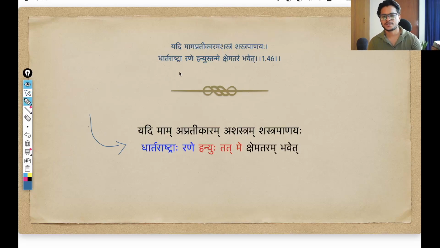So you have three sandhis actually that are happening here. You see this first pair of words, dhartarashtraha rane. So a visarga lop sandhi is happening here. Then you have this word, hanyus tanme. So hanyu and tat. So there is a satva sandhi that is happening here. That is why it is changing into hanyus tat. And then between this tat and me, there is an anunasik sandhi happening. That is, tat me combines as tanme. So together they are combining as hanyus tanme.